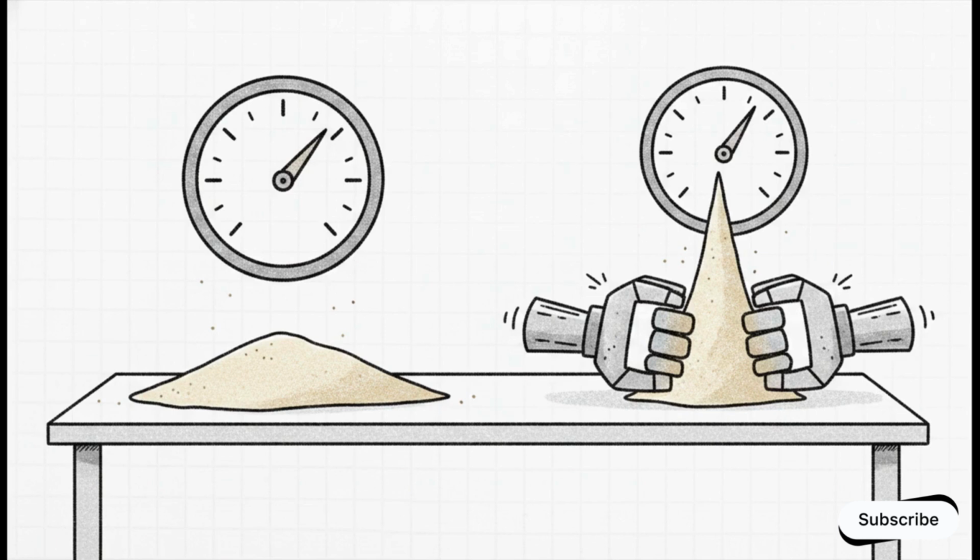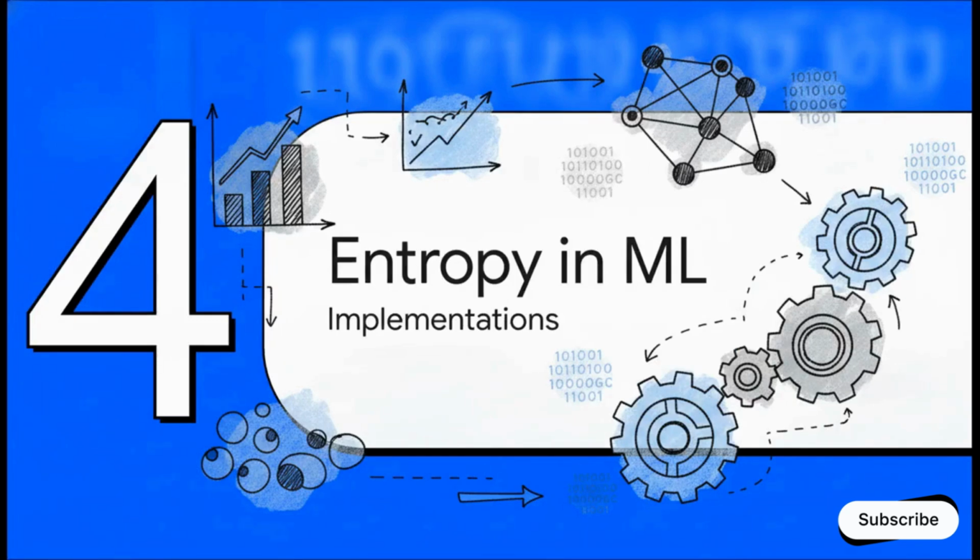Training a classifier is really just the engineering process of taking that flat pile of sand and forcing it into a towering spike. You're actively trying to minimize the flatness. All right, Section 4, Entropy in Machine Learning. Let's look at some operational implementations.